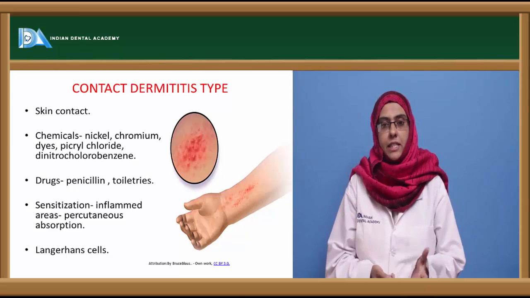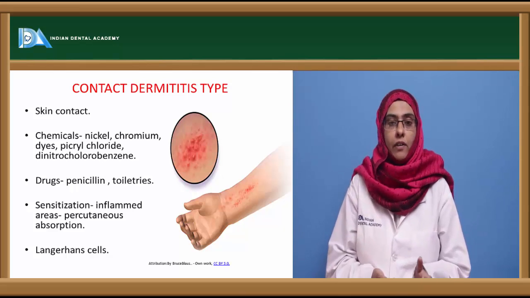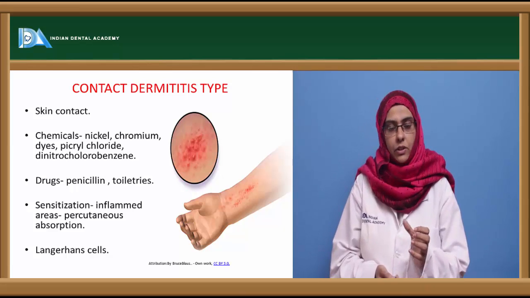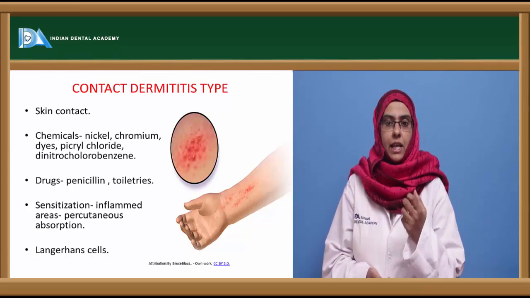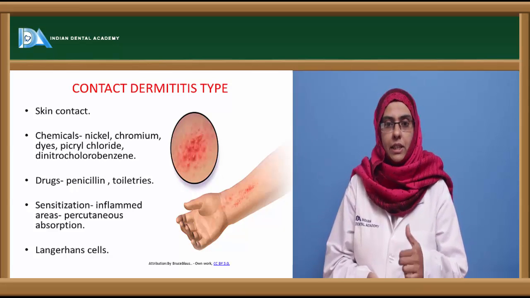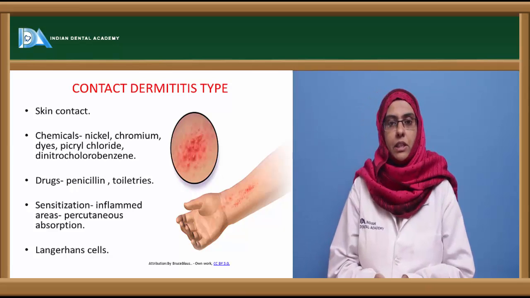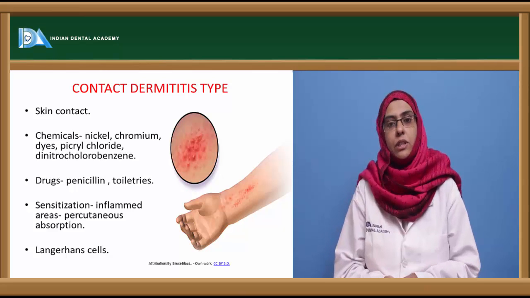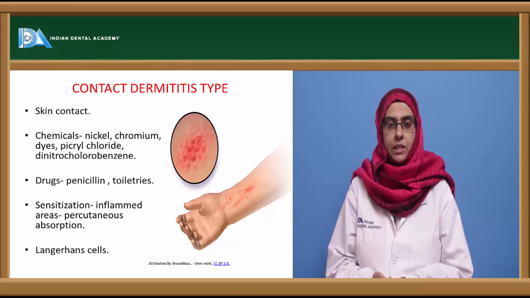And there is a sensitization phase, which usually occurs when there is an inflamed area, or when antibiotics are applied on an oily base, etc. So here you can see there is a percutaneous absorption of this antigen, that is the hapten, along with the skin protein, which is taken up by the Langerhans cell. So in order to activate cell mediated immunity, you need an antigen presenting cell that can present the antigen to the T cell and make the T cell sensitive to cause the type 4 hypersensitivity reaction.